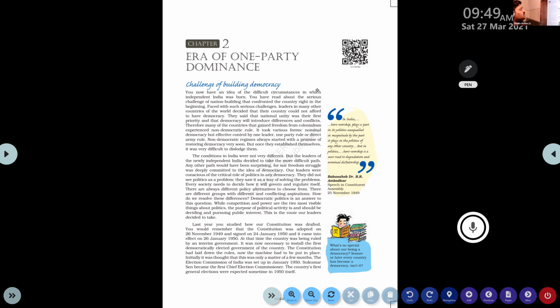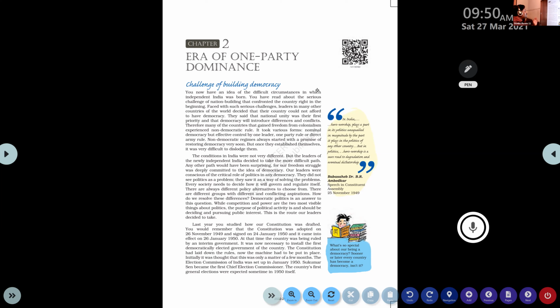And all these aspirations sometimes come as conflicting developmental goals, conflicting aspirations. One person's development goal will create a problem for another person's developmental goal, or one group's developmental goal will create a problem for another group's development goal. So in democracy, the different political parties are able to solve such kinds of issues. How do we resolve these differences? That is the question. How can we solve these issues between people or groups of people?